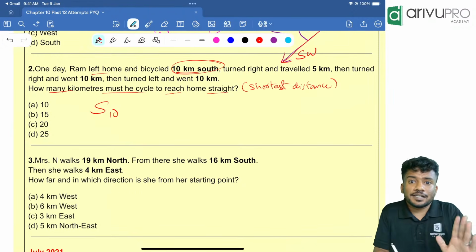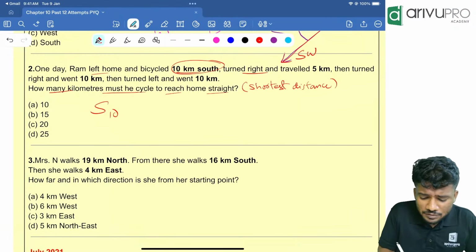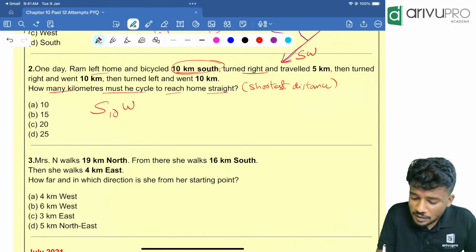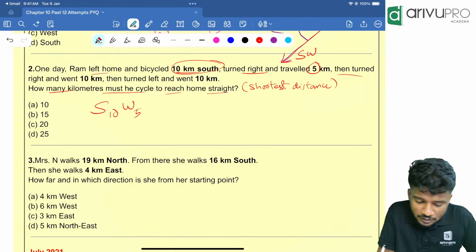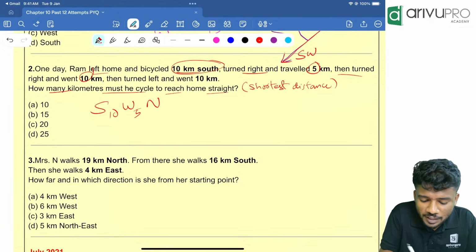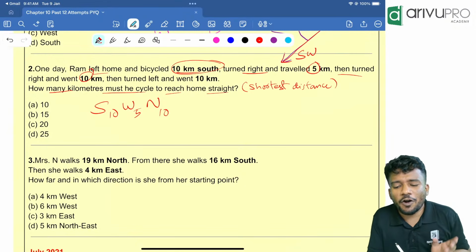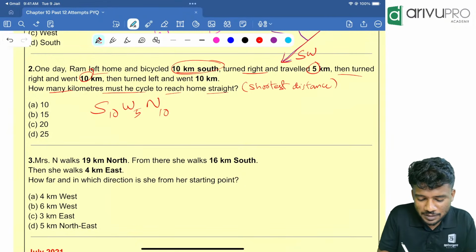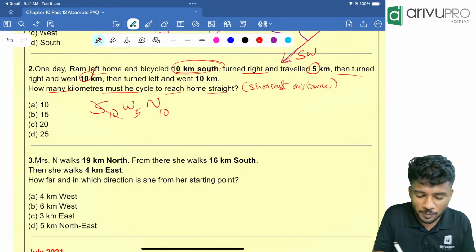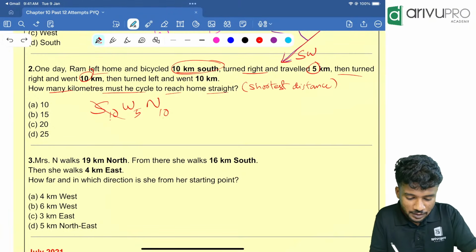Yes, south 10. Then what happened? He turned right. Right of south is nothing but west. How many kilometers did he travel? 5 kilometers. Then he turned right again. Right of west is north. And he cycled 10 kilometers. People, which two things are opposite? South and north are opposite to each other. South 10 minus north 10 is how much? They will cancel off. That means what is remaining?